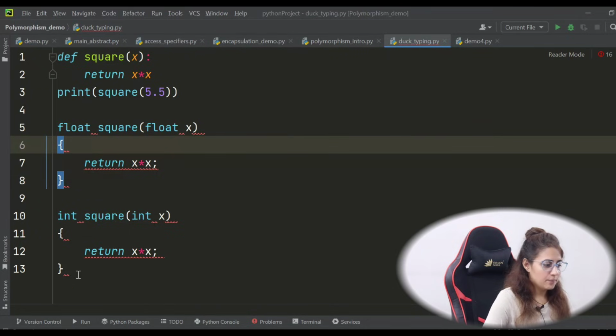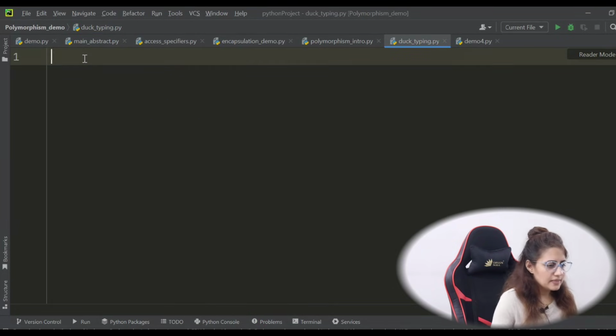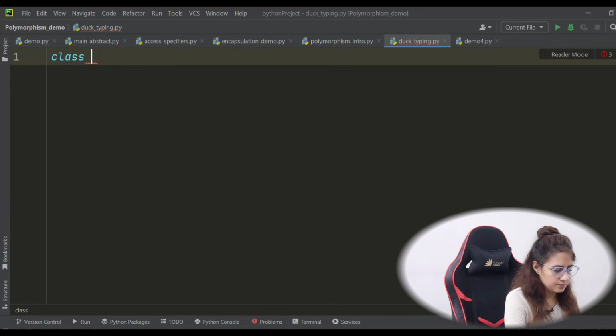So let's take one example of duck typing now. The main reason to use this feature, duck typing, in Python is to support dynamic typing.